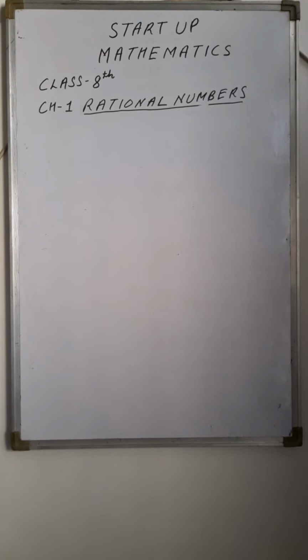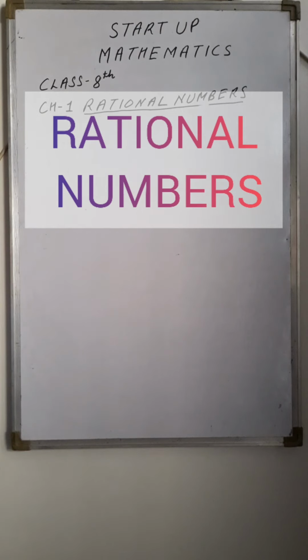We are going to start Chapter 1 of Starter Mathematics of class 8th, and the chapter name is Rational Numbers.